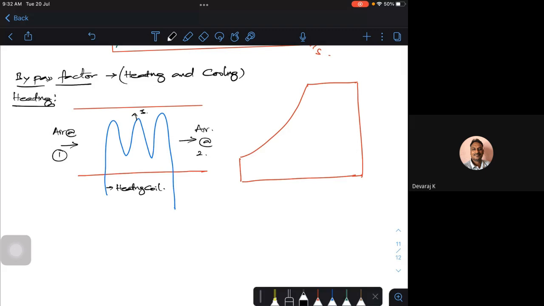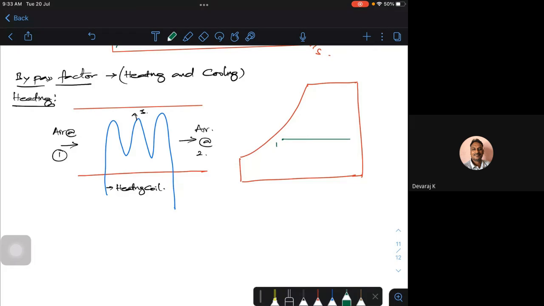What is it actually? Air passes over a surface which is at a temperature greater than its dry bulb temperature. What is the meaning of it? If I try to show it on the psychrometric chart, this is point 1. I am going in this direction.